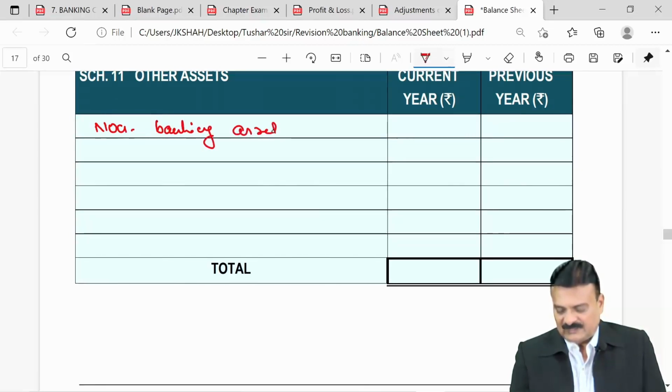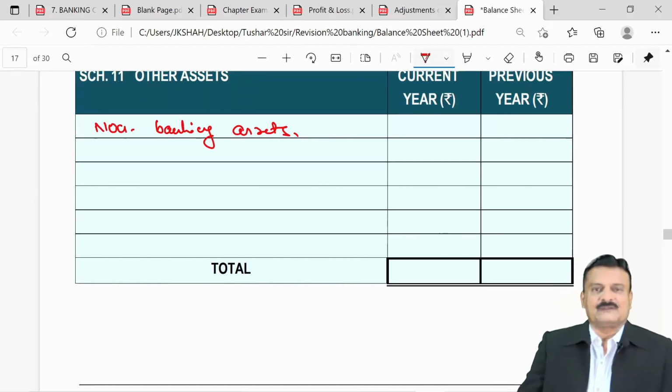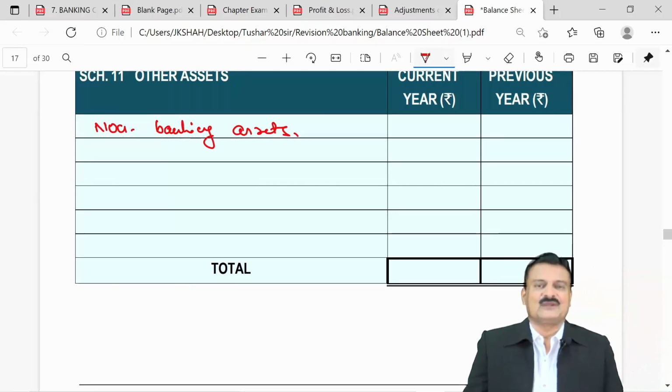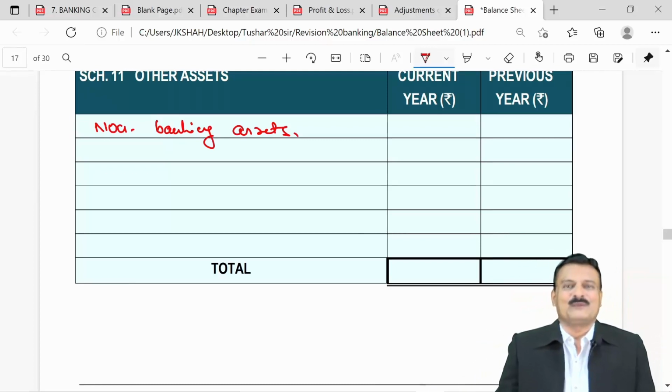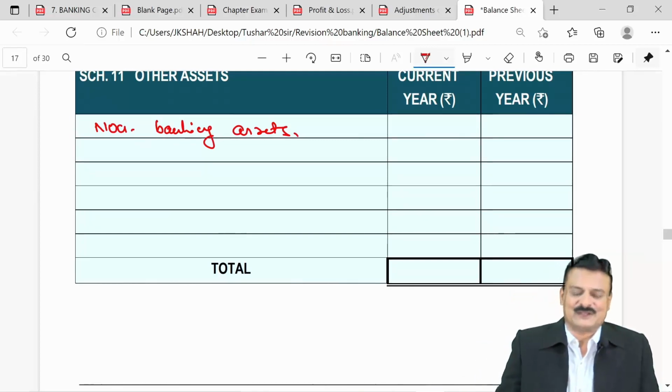What do you mean by non-banking assets? Those securities which the bank has seized from the defaulters for non-payment. So the bank can be owner of ornaments, a flat, or a vehicle. All these are covered by non-banking assets.